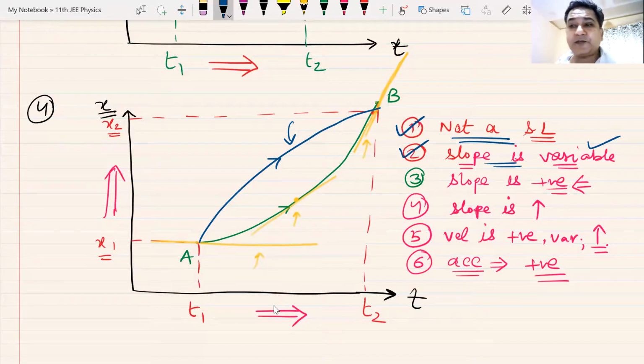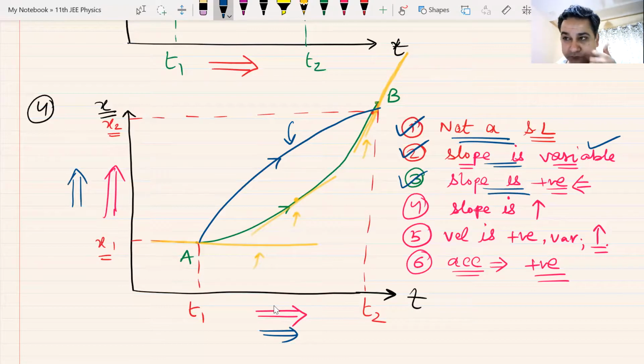What about the slope of this graph? Slope is positive. Yes. Why is the slope positive? If T increases, X also increases. So the slope is positive. Fourth point. Is the slope increasing or is the slope decreasing? Yes, Santosh, the slope is decreasing for the blue graph.